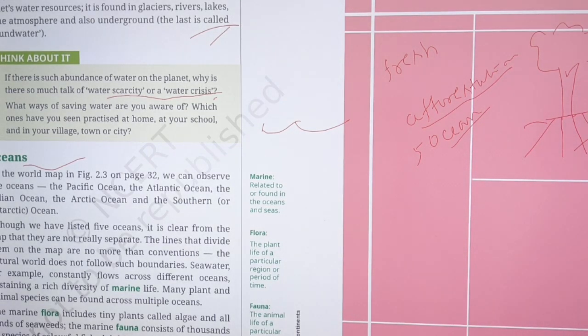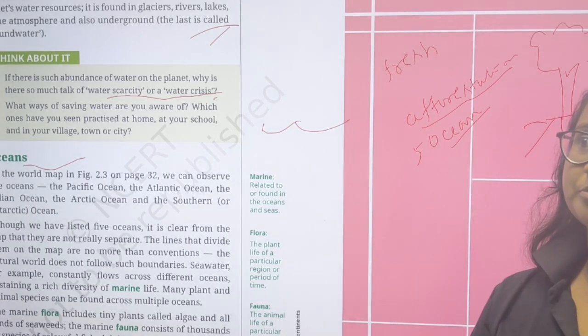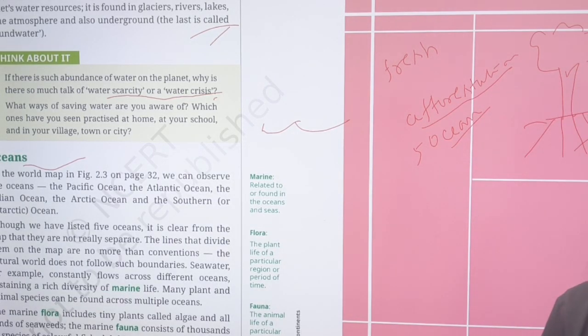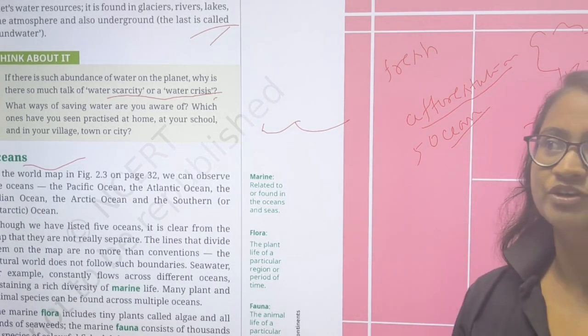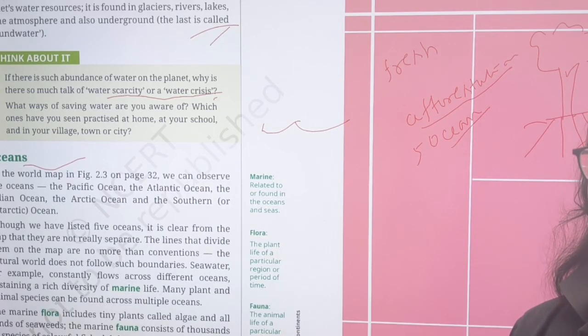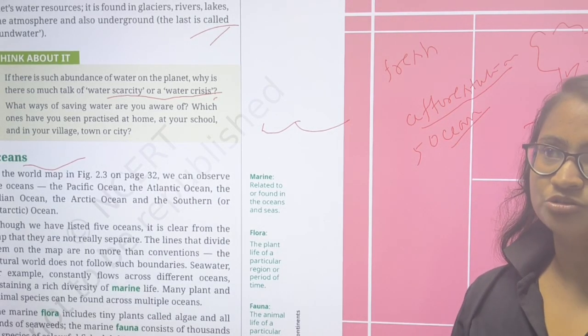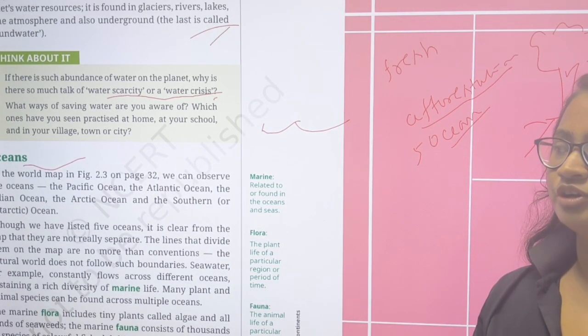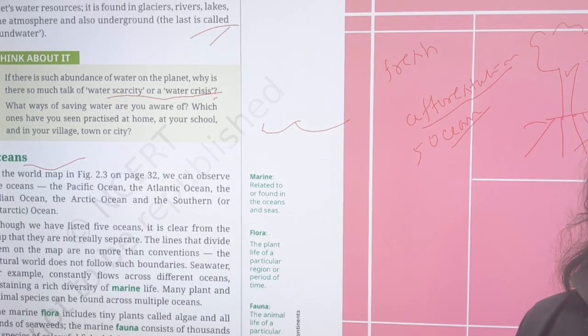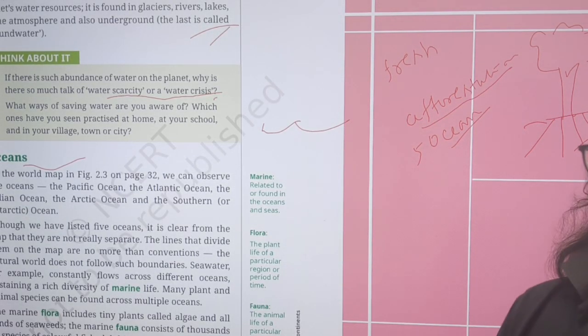The Indian Ocean is the only ocean which is named after a country. That's why India is called a subcontinent, because India is so vast. Its languages are so vast, and its culture is also very rich.